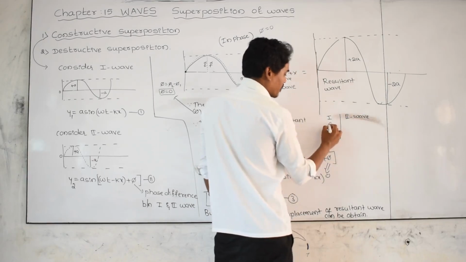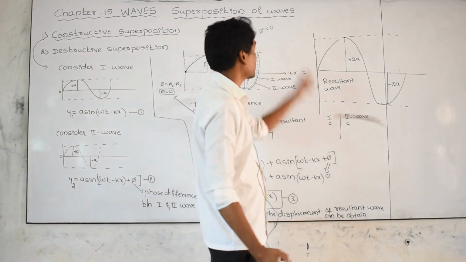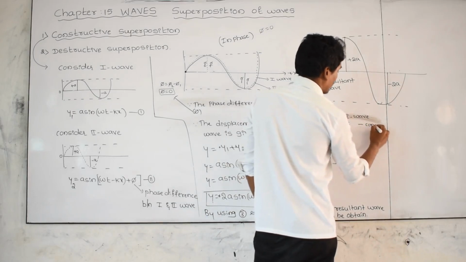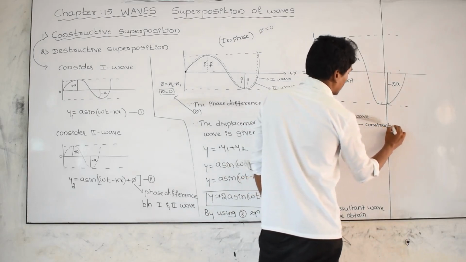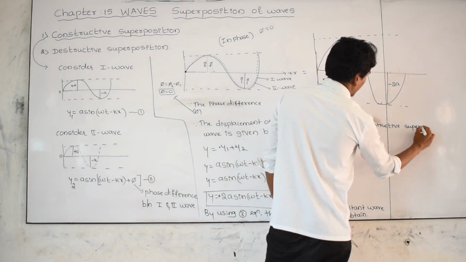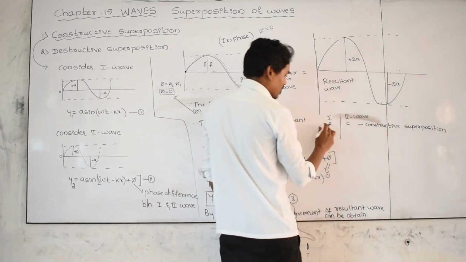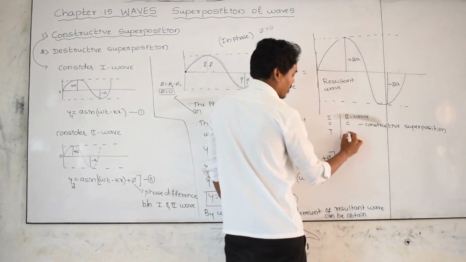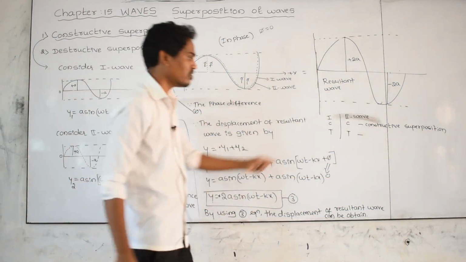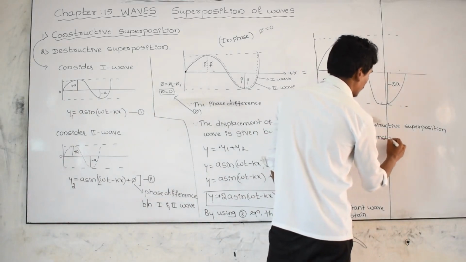If the crest of the first wave and the crest of the second wave exactly merge, with phase difference equal to 0, then this is called constructive superposition or constructive interference. Or in another way, the trough of the first wave and the trough of the second wave, if they exactly merge, this type also we are going to call constructive superposition.